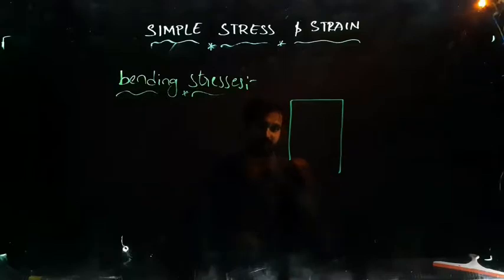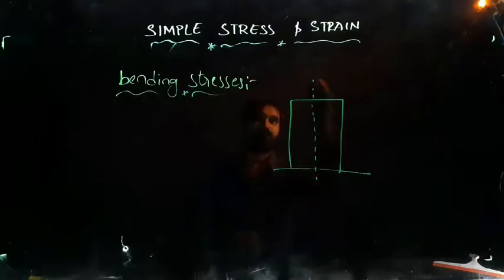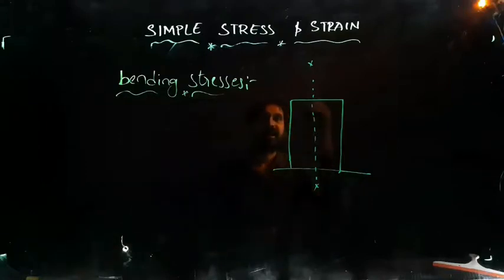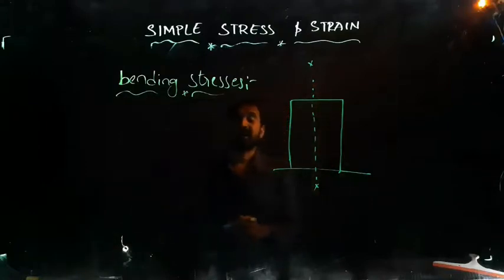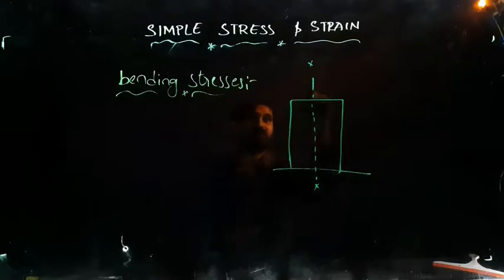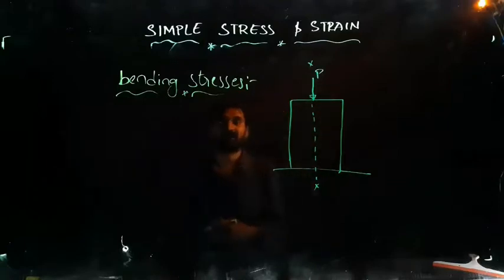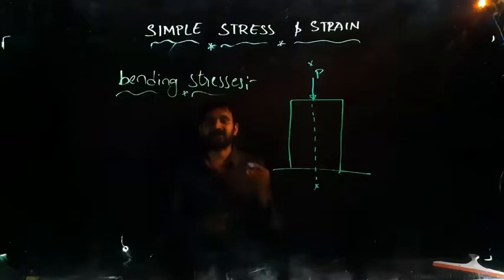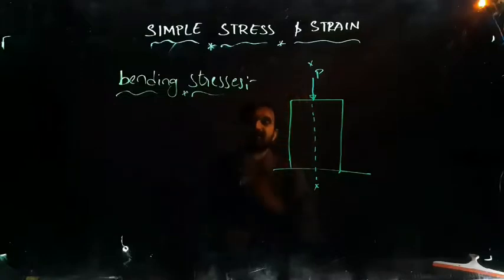For example, this is my beam and this is my axial point. Let this be XS. Whenever the load is acting on this point, we'll call it an axial load. For example, here P is acting at the center line, so it is called an axial load. Axial load in the sense, the load which is acting along the axis, right?